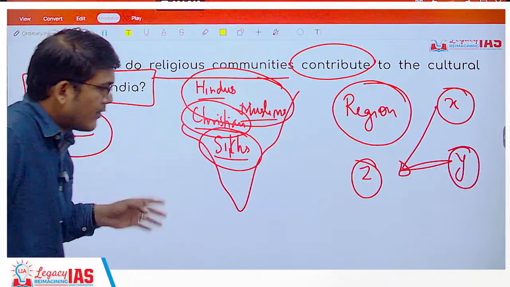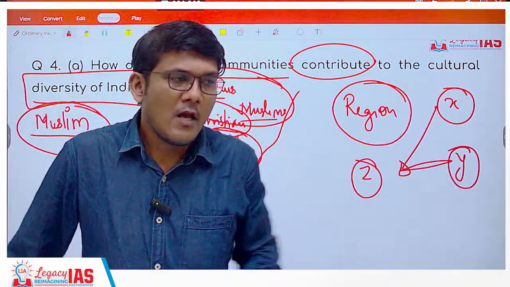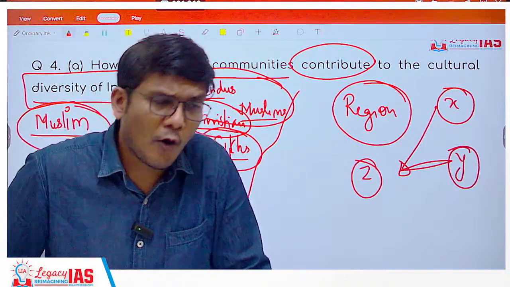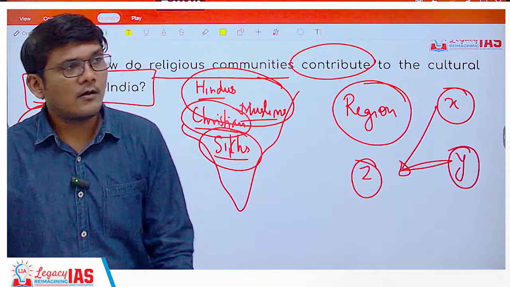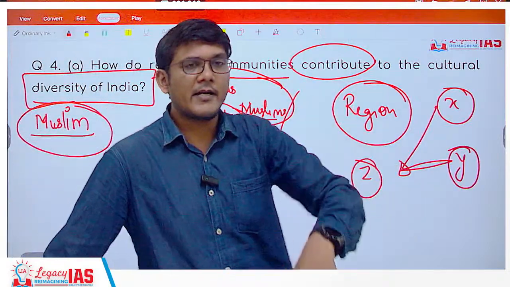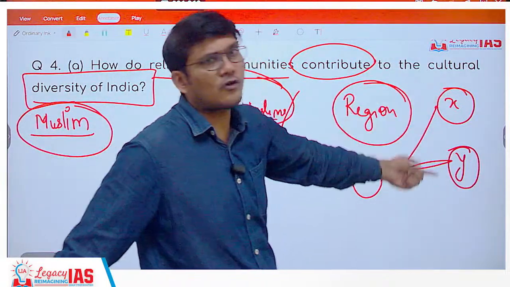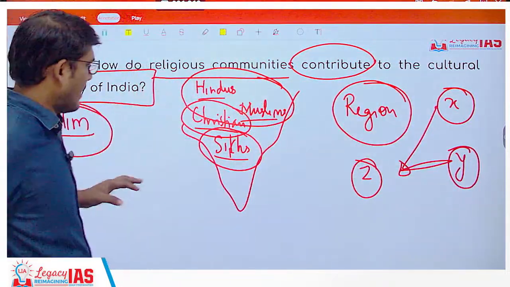So we'll explain this with the help of certain examples, with the example of marriages, and the rituals that are similar but not followed in other parts of the world of the same religion. But in India, because of the cultural diversity that is created by the amalgamation of different religions, they are practiced.